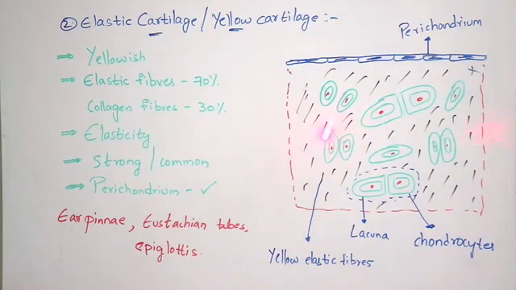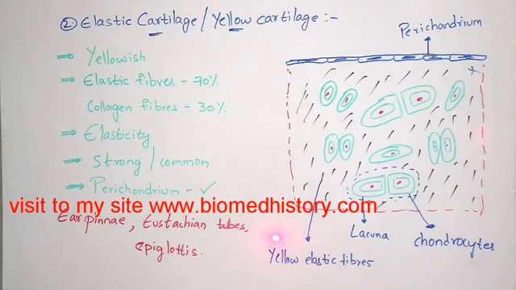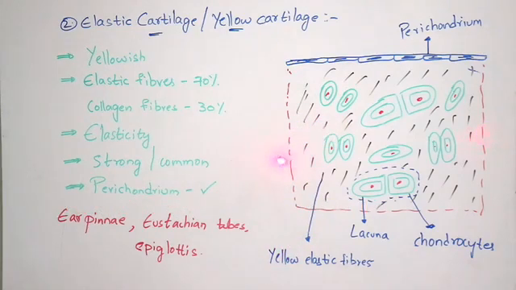Normally these fibers will be yellow in color, but I don't have a yellow marker to draw, so I have drawn them in black. Remember, this black one which I have drawn represents the yellow elastic fibers, and that color is yellow, but I have drawn with black because I don't have a yellow marker. And all of these are known as chondrocytes.